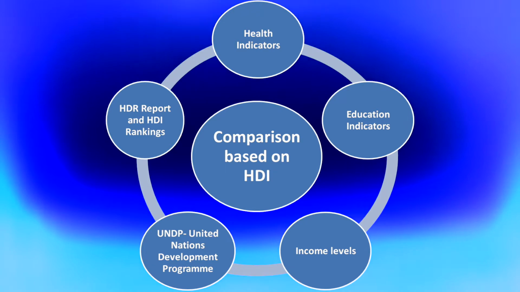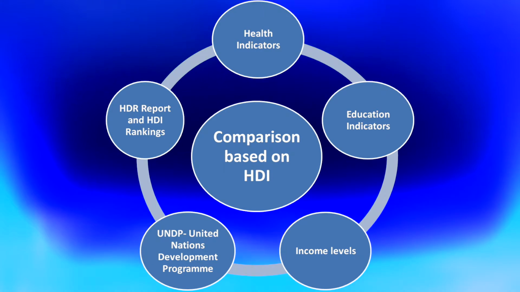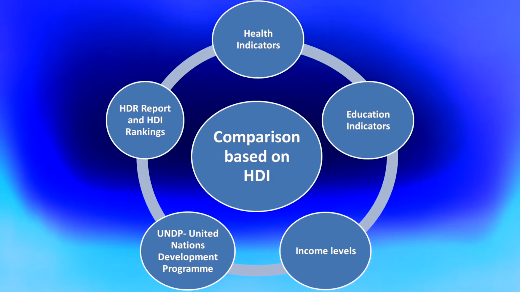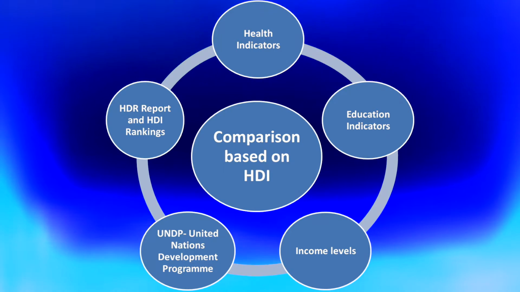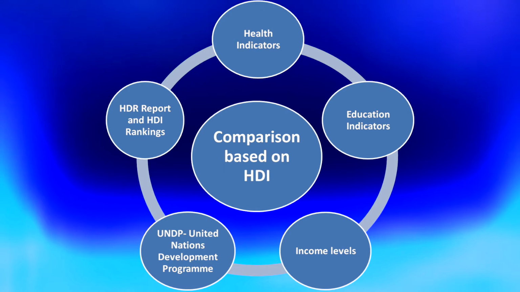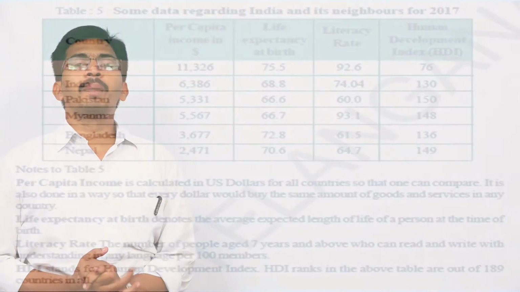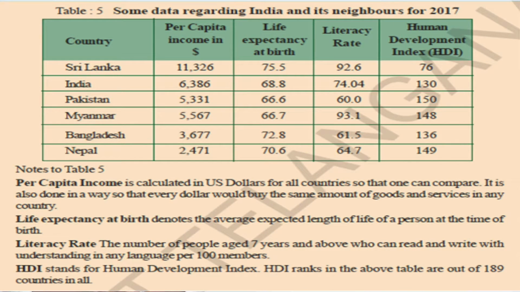In the next topic, we will discuss how India got rank 130 and how different countries in Asia were given different HDI rankings based on their education, health and income levels. Here we can see the per capita income of Sri Lanka is highest with $11,326. India's per capita income is second. India's per capita income is important for us. It is 6,386. When we talk about least per capita income held by Nepal, that is 2,471.